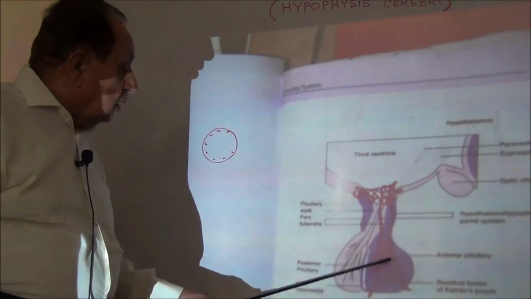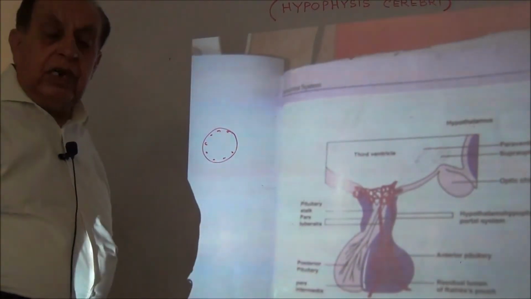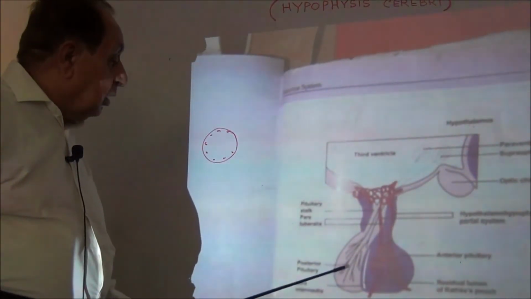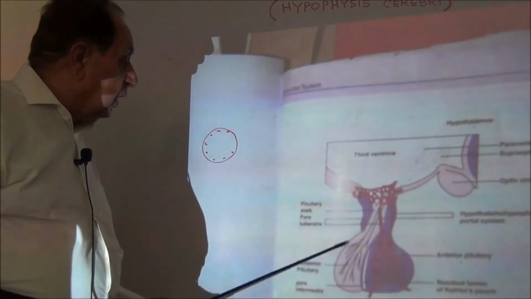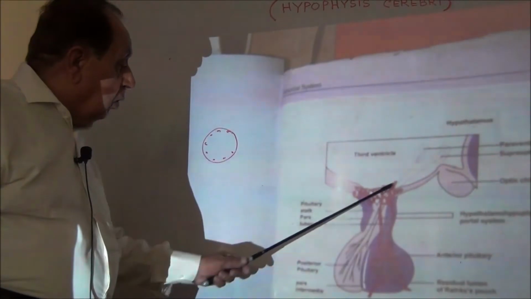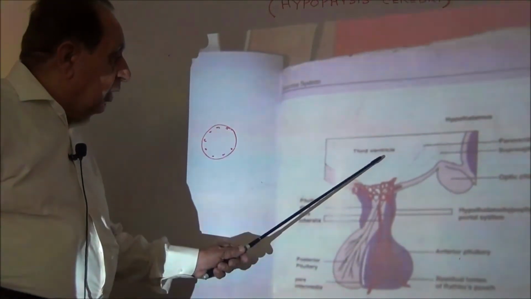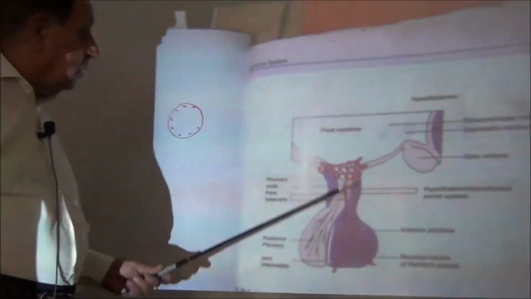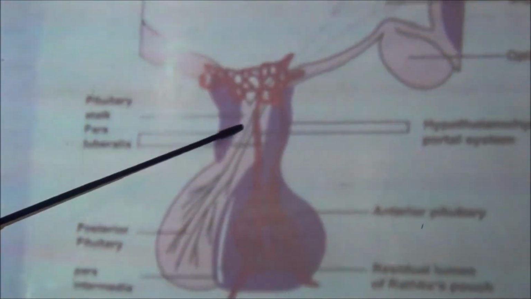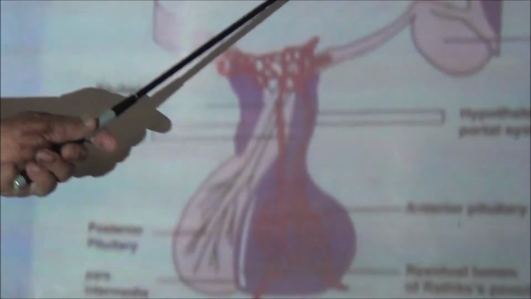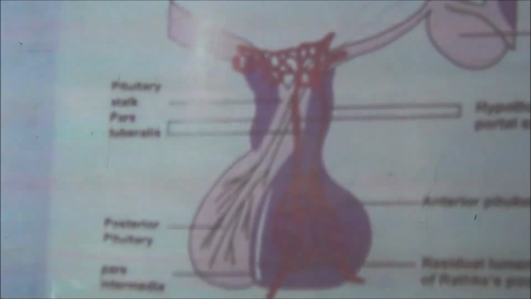Then this was about the anterior pituitary gland. Next one is the posterior pituitary. This part connects with the hypothalamus by the infundibulum or pituitary stalk. So this one is the infundibulum.